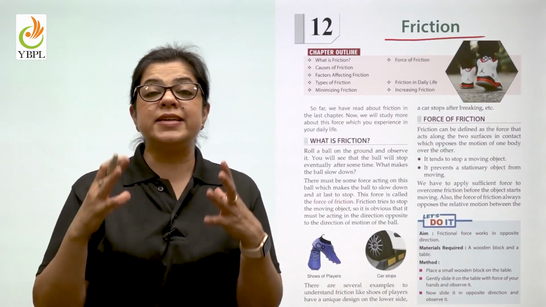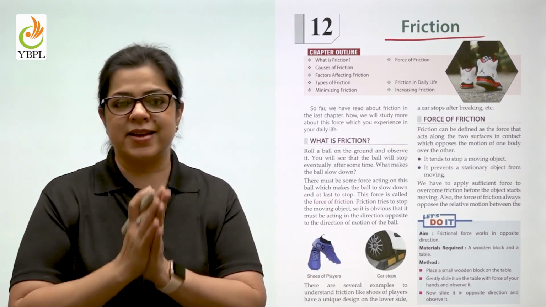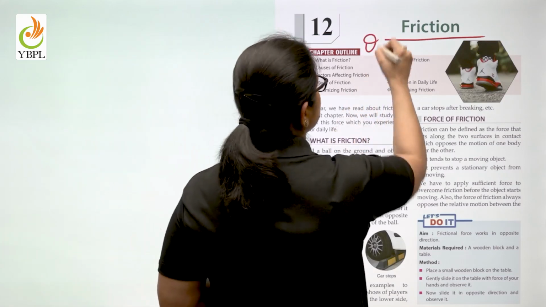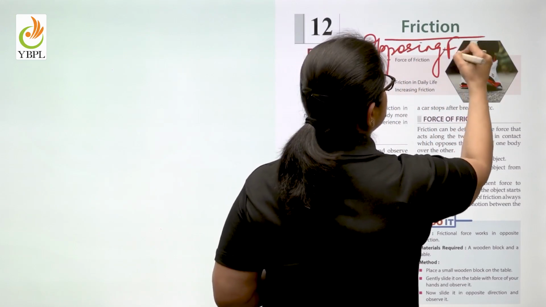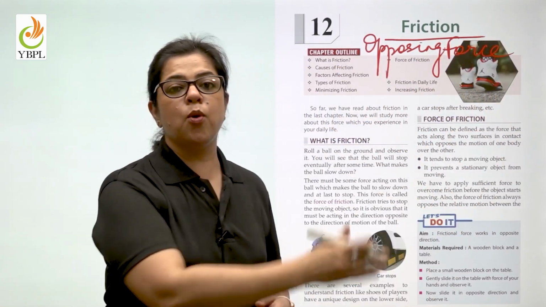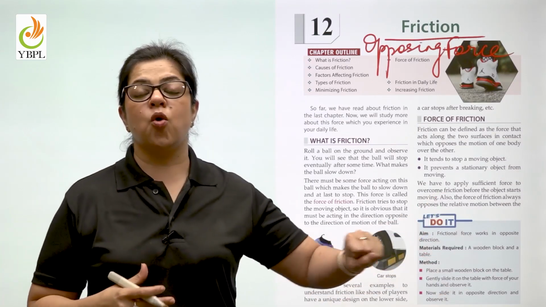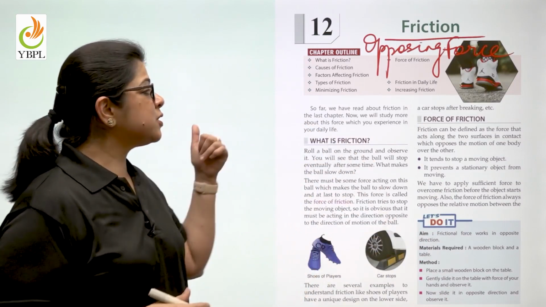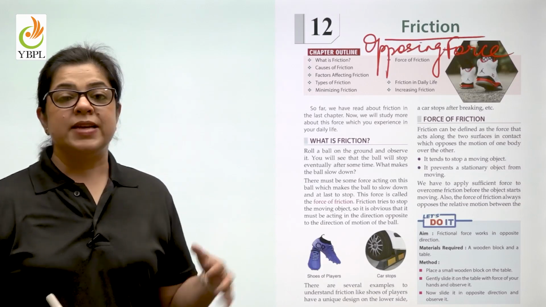Now, friction is a force that brings a body to rest. Friction is an opposing force. If you take a very simple example of rolling a ball on the ground, you see that the ball comes to a halt on its own. How? Because this force of friction stops the ball.